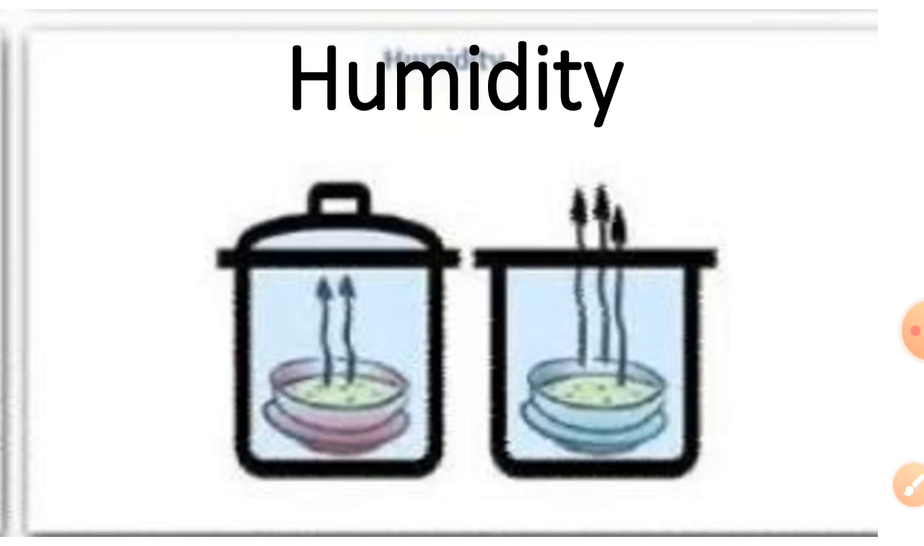Now the last one, the fourth, is humidity. When the humidity of air is low, the evaporation rate increases. More humidity, less evaporation. Means when the humidity is more, evaporation is less. When the humidity is less, evaporation is more. So these are the 4 factors that affect evaporation.